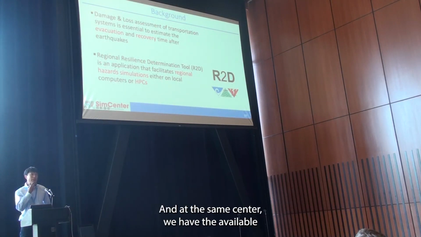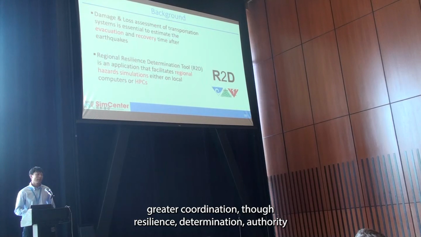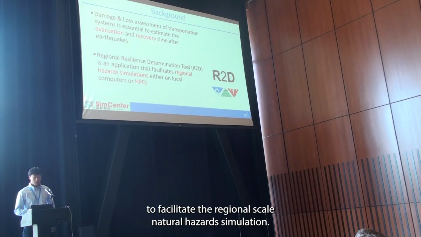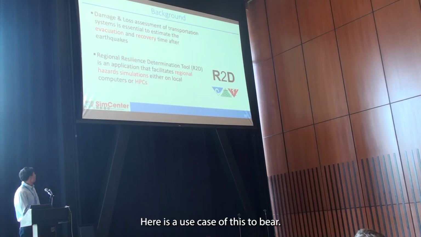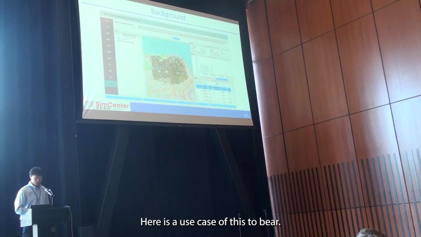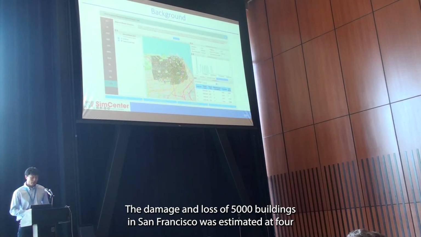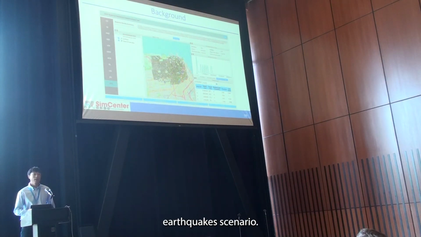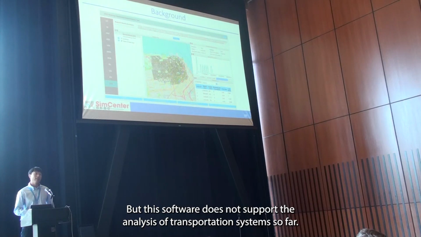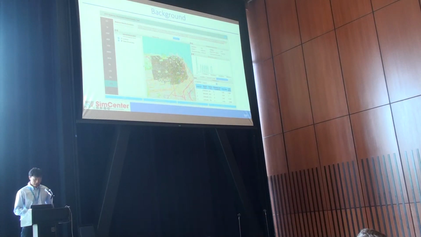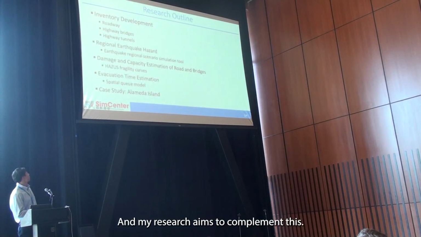And at SimCenter, we have developed a great tool called Regional Resilience Determination, R2D, to facilitate regional scale natural hazard simulation. Here is a use case of this tool, where the damage and loss of 5,000 buildings in San Francisco was estimated for an earthquake scenario. But this software does not support the analysis of transportation systems so far, and my research aims to complement this.